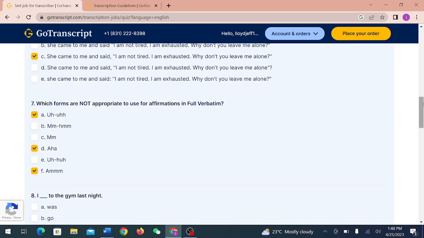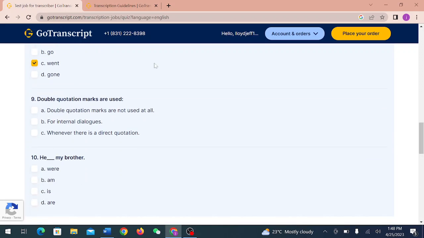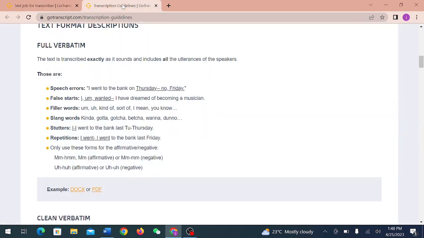Okay, so in number 8, I dash to the gym last night. I went to the gym last night. I was, I go, no, I gone, no, I went to the gym last night. Double quotation marks are used dash. Double quotation marks, they are here.